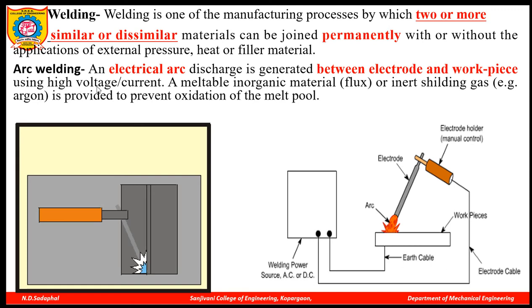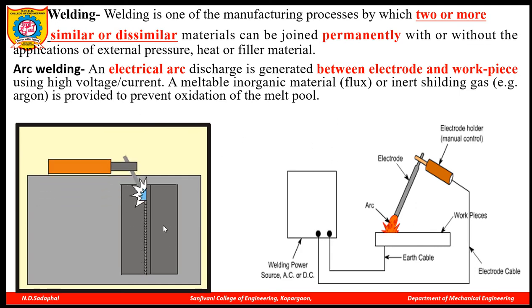So in this we have to study arc welding. Now what is arc welding? In arc welding, to join two materials or two workpieces, an electric arc is used, and this electric arc is generated between the electrode and the workpiece by using high voltage or current. There may be use of inert gases or there may not be. As per the oxidation, if oxidation occurs, you have to use inert gases. If there is no oxidation, it is not necessary to use inert gas.